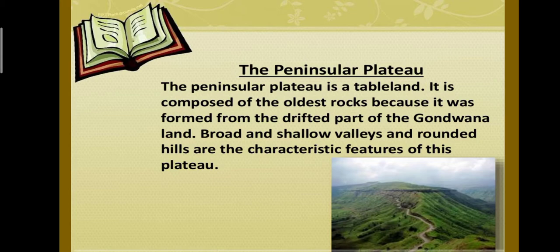The Peninsular Plateau is a tableland. Now what is this tableland? It is a plain area that is a little bit high above the plain ground. So we call this a tableland. It is composed of the oldest rock because it was formed from the drifted part of Gondwana land. We already discussed Gondwana land in the first session. Because of the drifted part of Gondwana land, this Peninsular Plateau formed, and it looks like a tableland.